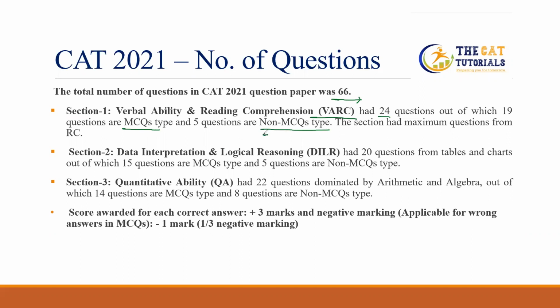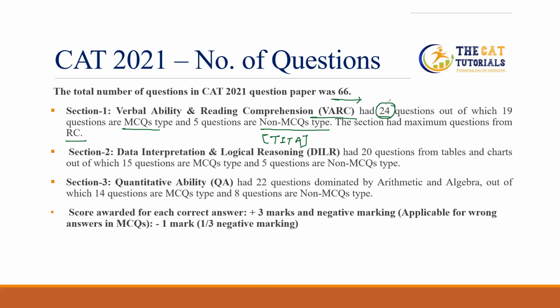What is the meaning of non-MCQ type? These are TITA type questions, and there is no negative marking for them. This section had the maximum questions from RC, and section 1 had the maximum questions among the 66.